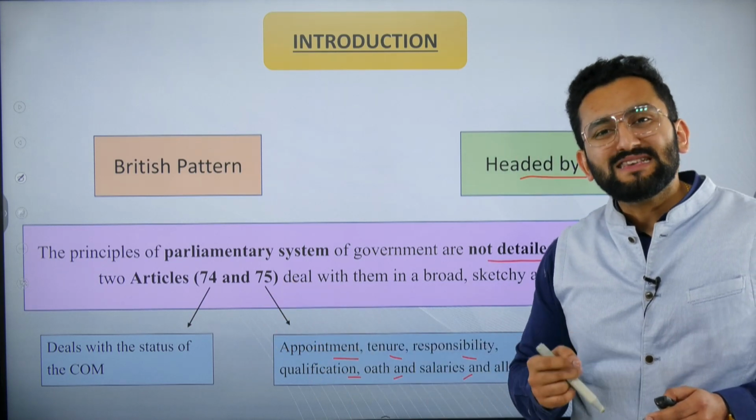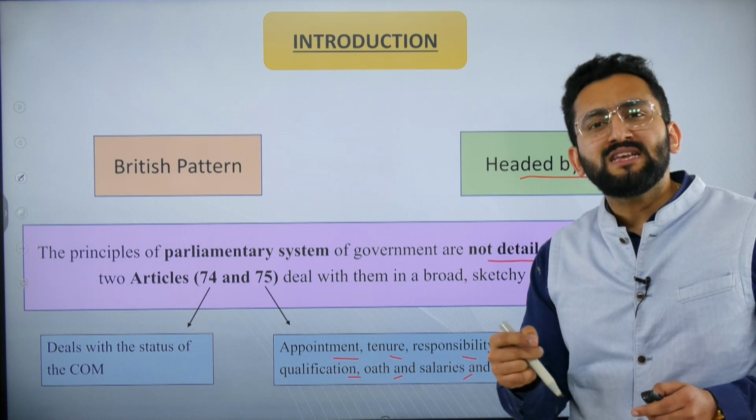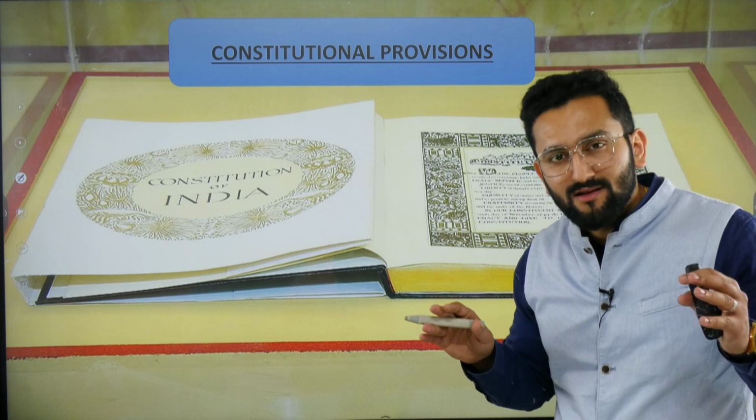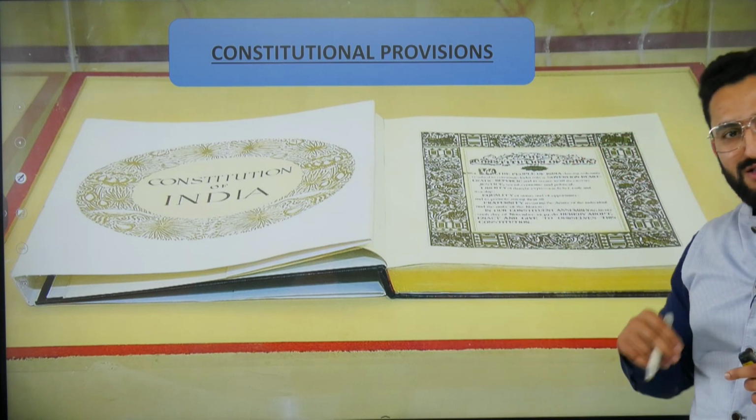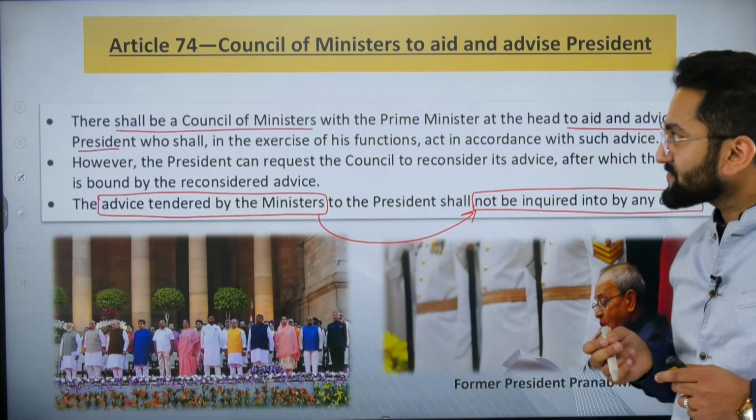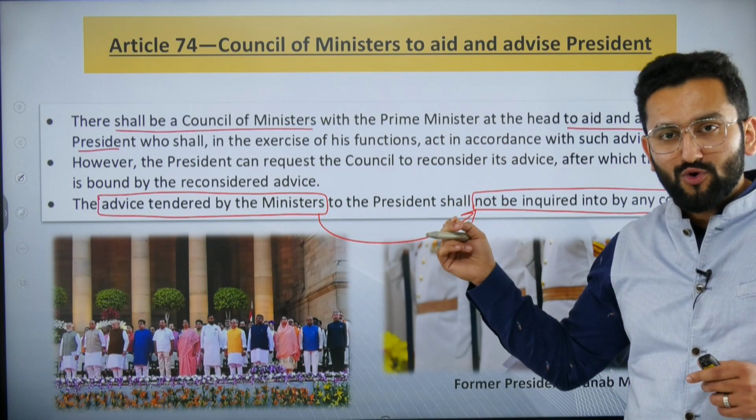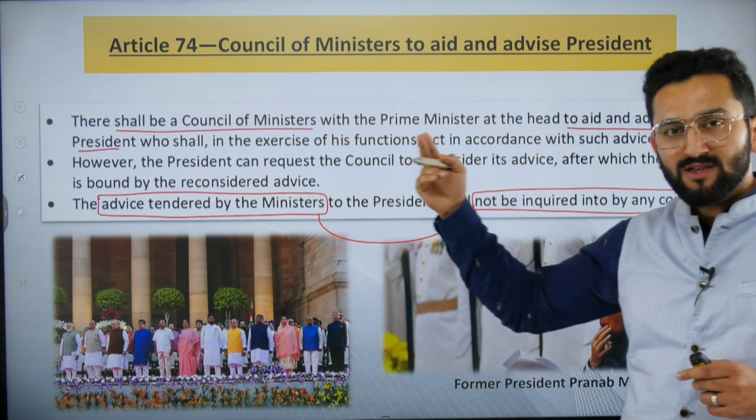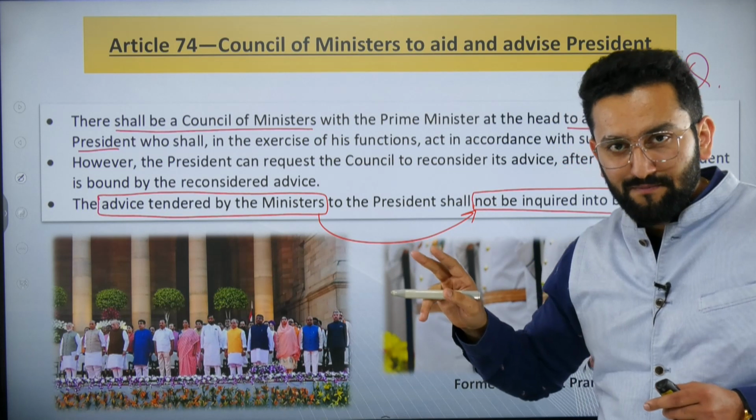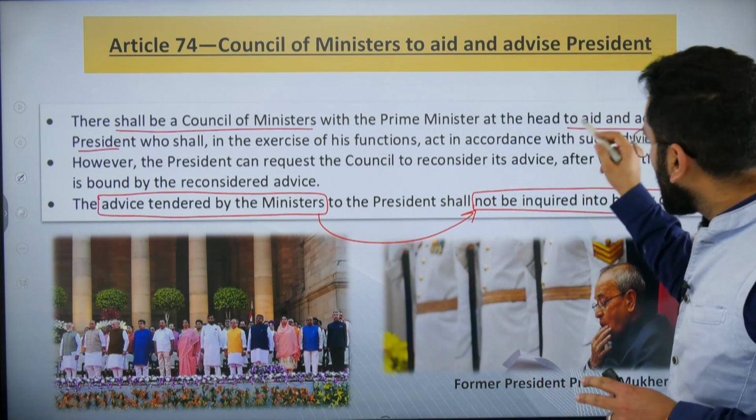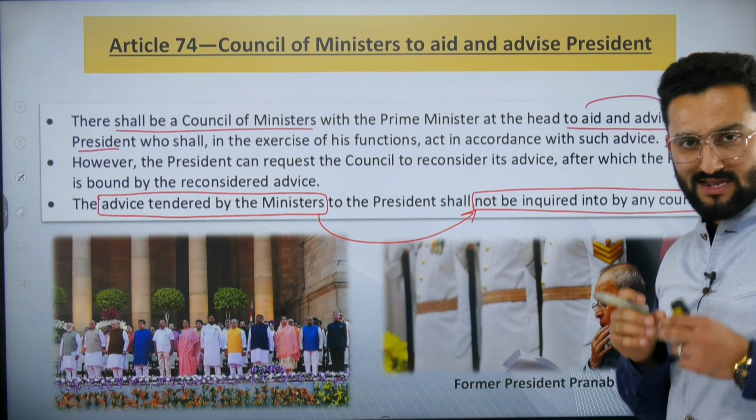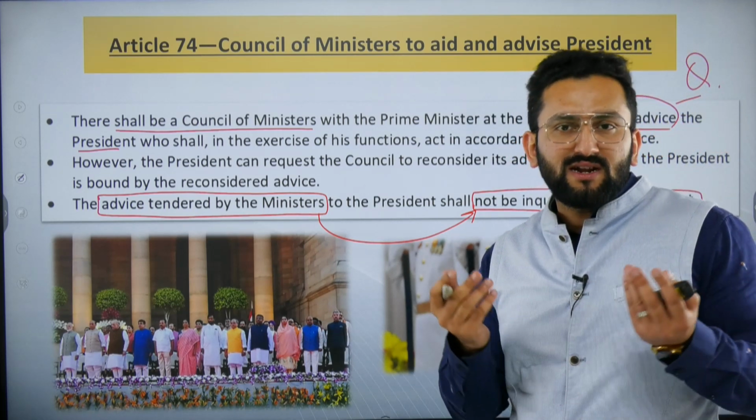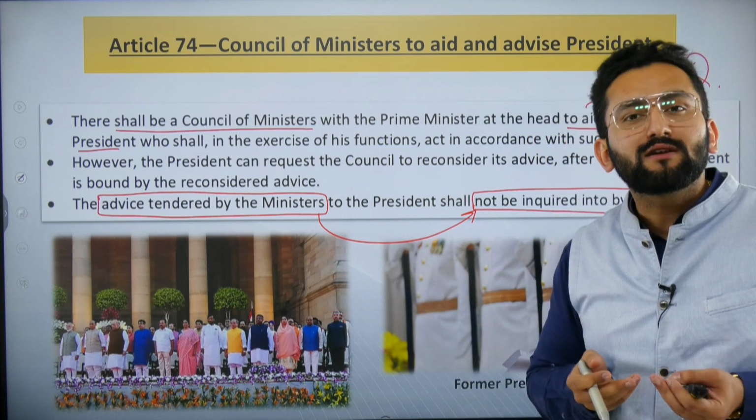Why? Because UPSC nowadays in some statements plays on these facts. It's not like you have to cram every article, but specifically those which are in the news. Now, Article 74, as I told you, says there shall be a Council of Ministers headed by the PM to aid and advise the Honorable President. There's a debate on the meaning of this aid and advice. Is it mandatory, or is this just advice? Does the President have an option whether to accept or reject?